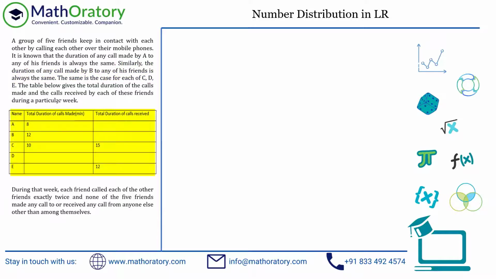Then the partial information has been presented to us to work on, and also this paragraph, do not miss it out, otherwise you might make mistakes in certain questions. In this case, it says during the week, each friend called each of the other friends exactly twice, not once. What it means is A made 2 calls to B, and similarly, B also rang up A twice.